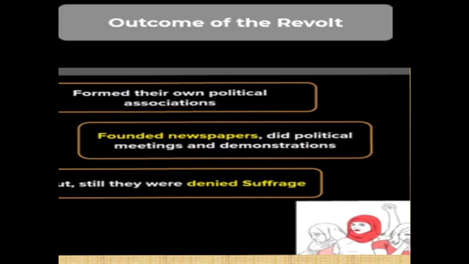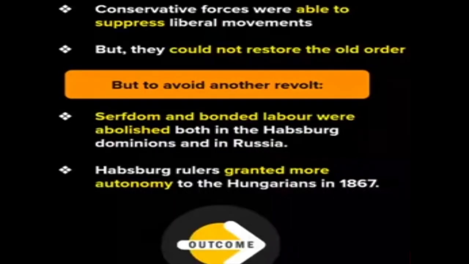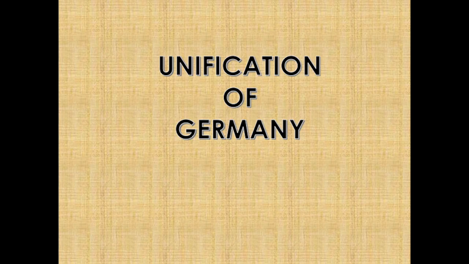This slide is about the outcome of the revolt, where the women formed their own political association. They founded newspapers and held political meetings and demonstrations, and fought for suffrage. And this is about the conservatives back in power. They could not restore the old order, and to avoid another revolt, serfdom and bonded labor were abolished, and Hungarians were granted more autonomy.